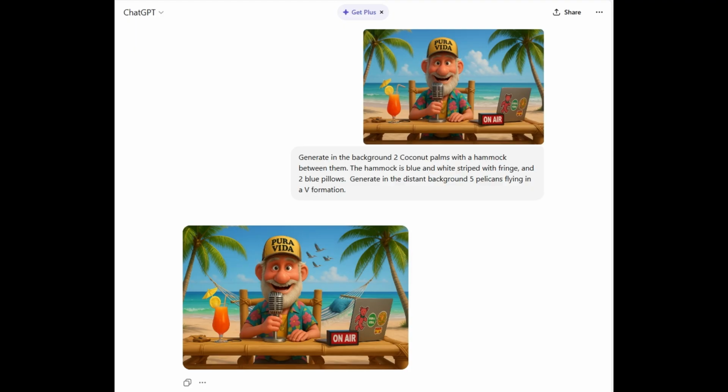In this request, the hammock was added. It did add pelicans, but 4 not 5 and not flying in a V formation as pelicans do. Not only does AI have trouble spelling, it also has trouble counting. Spelling and counting errors happen regularly.